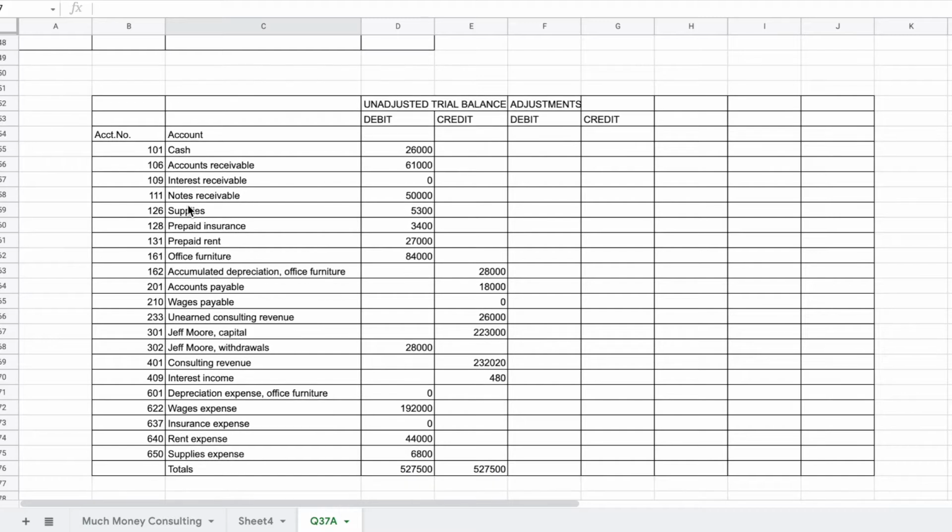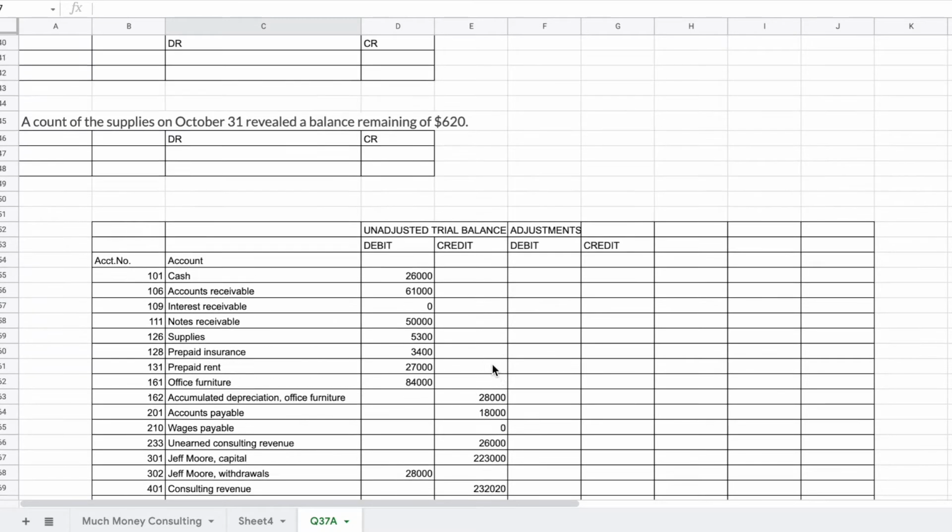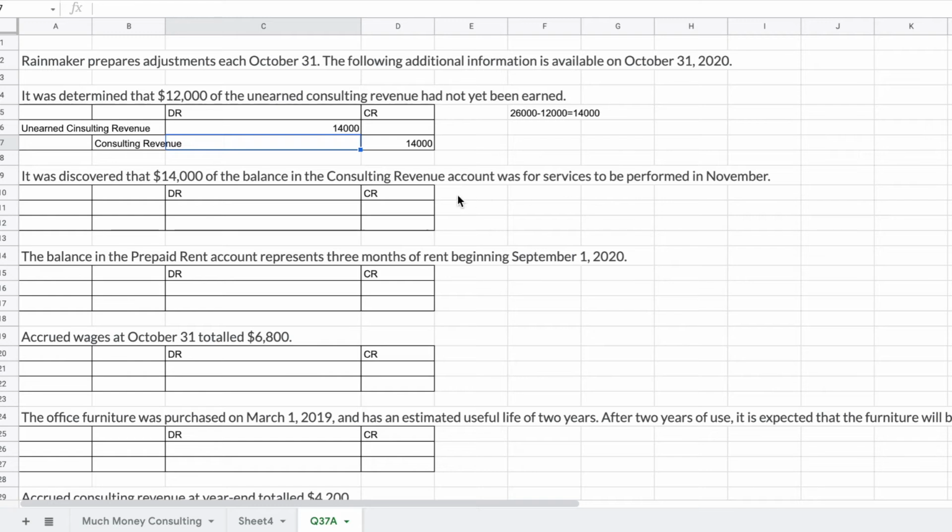Wow, there's $232,000 there in consulting revenue, and we really haven't earned it all yet. It says this is going to be performed in November, so we need to bring down the consulting revenue by 14,000.